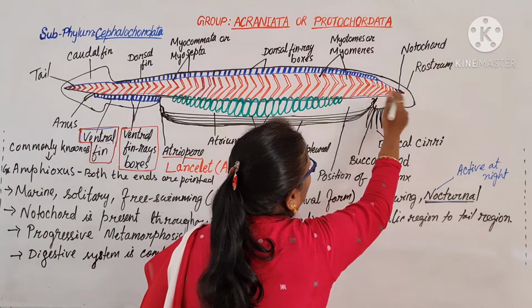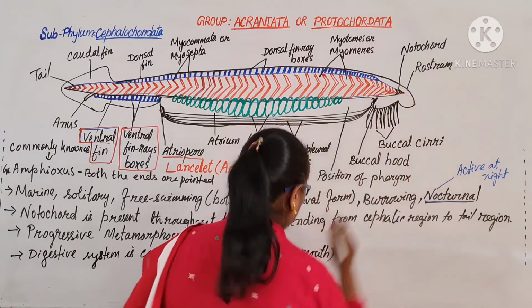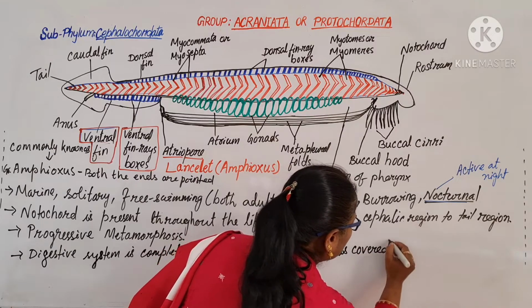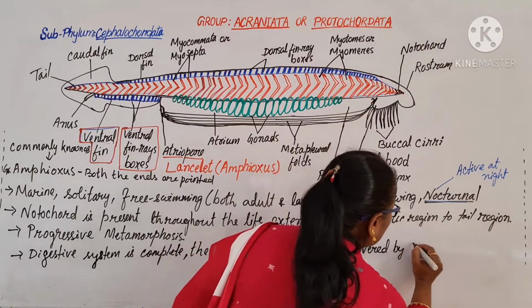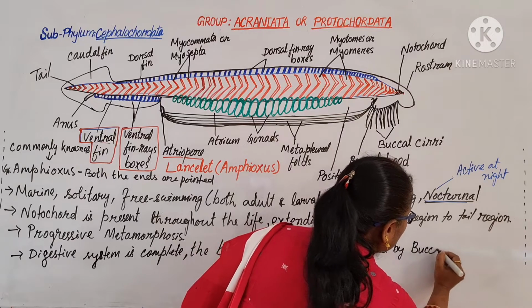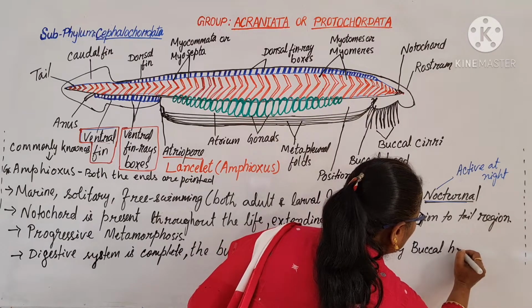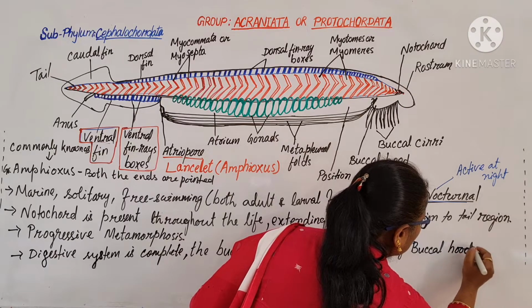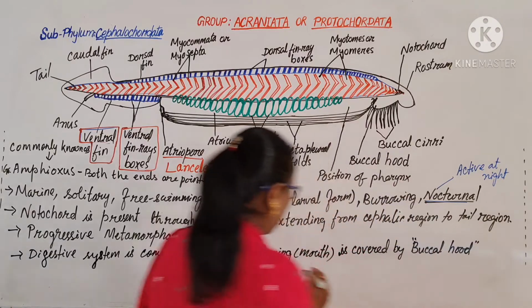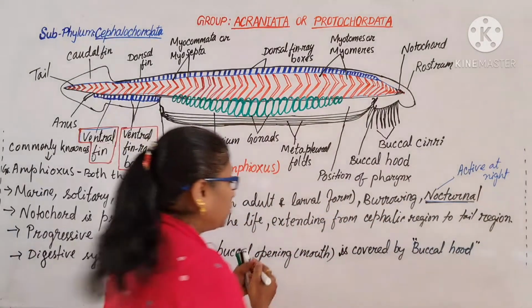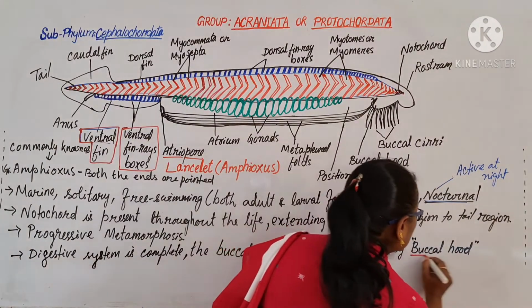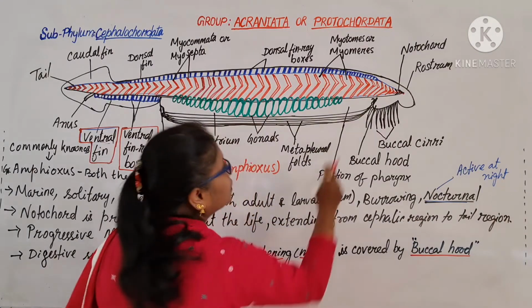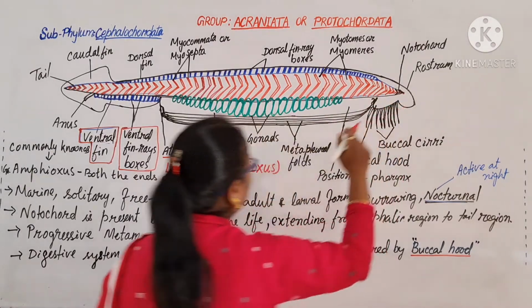It is covered by the buccal hood, a covering structure. The buccal opening or the mouth is covered by the buccal hood.